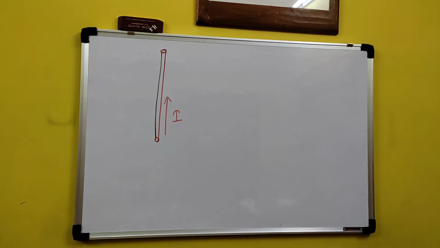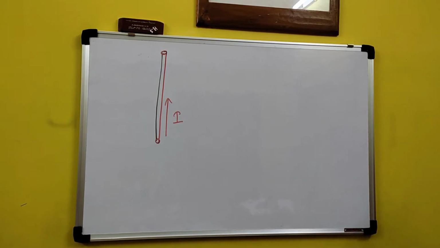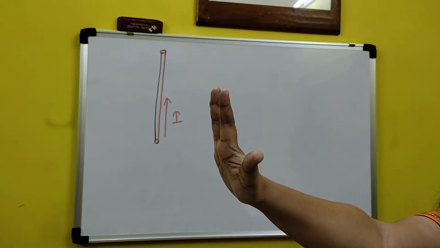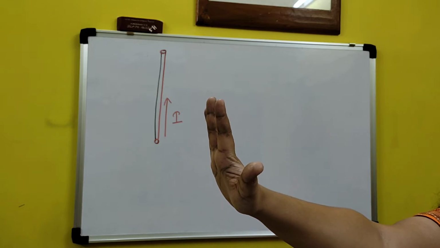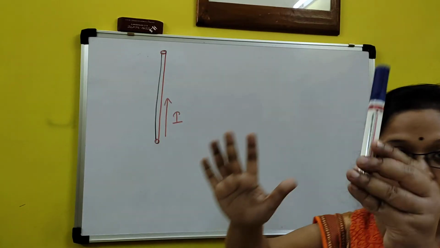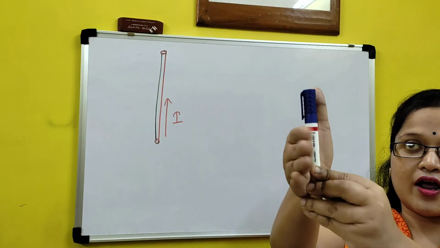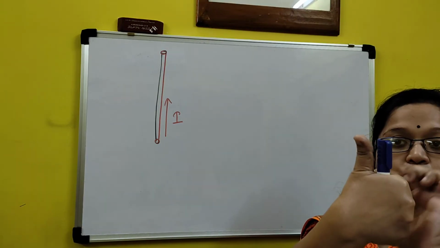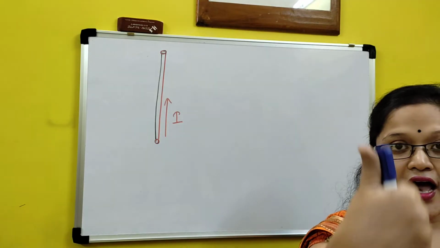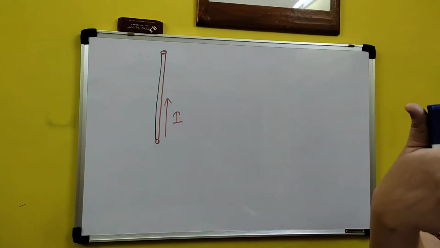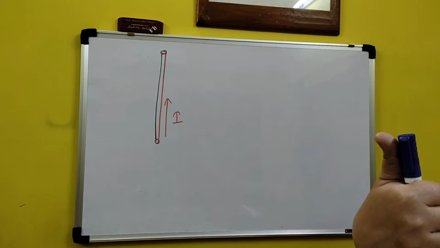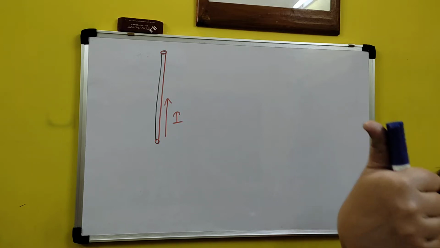Remember, according to the right hand thumb rule, this is my right hand. If we hold the current carrying conductor in our right hand such that the thumb points in the direction of flow of current, then the fingers encircle the wire in the direction of the magnetic field.